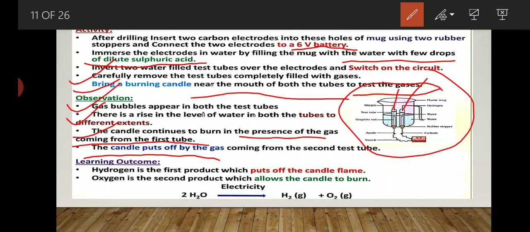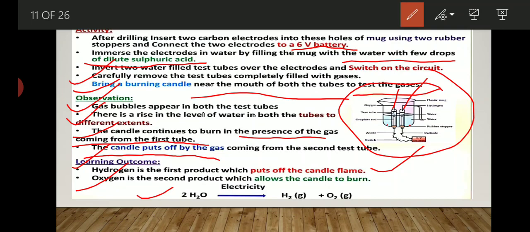Now, what is the learning outcome? Hydrogen is the first product, which puts off the candle flame. Oxygen is the second product, which allows the candle to burn. So when two molecules of water undergo an electrolysis process, it gives us hydrogen gas along with oxygen gas. Many times this question is also asked: why is the amount of one gas just double of the other gas?